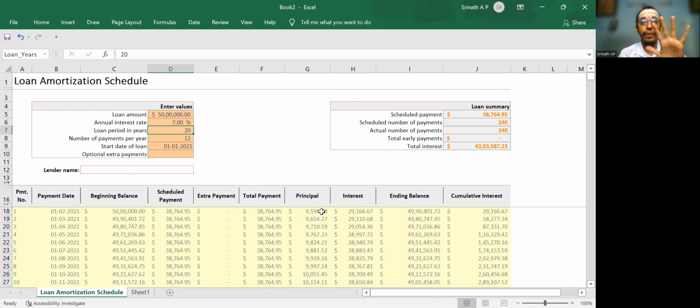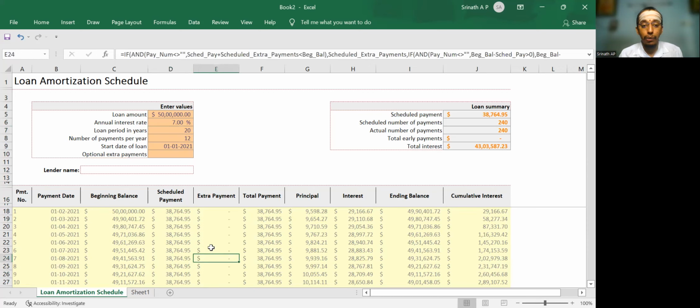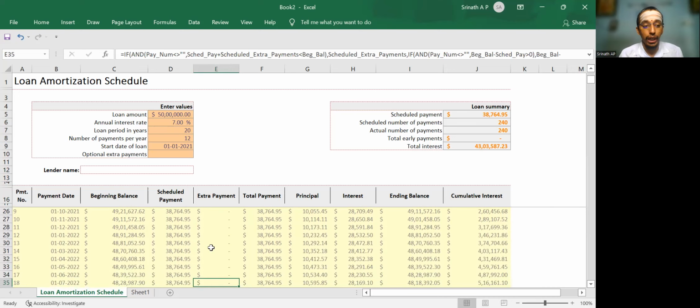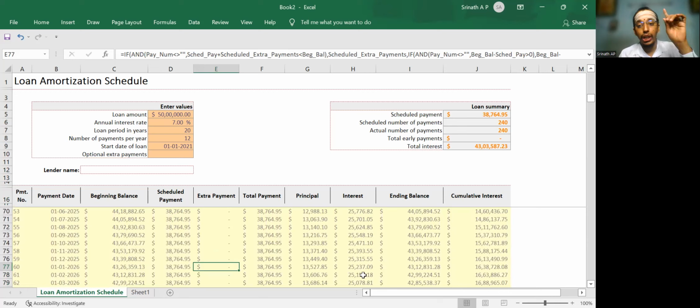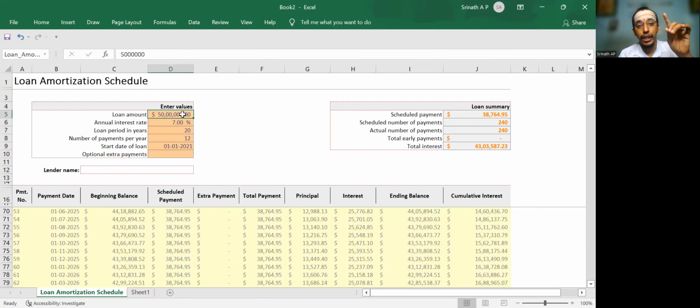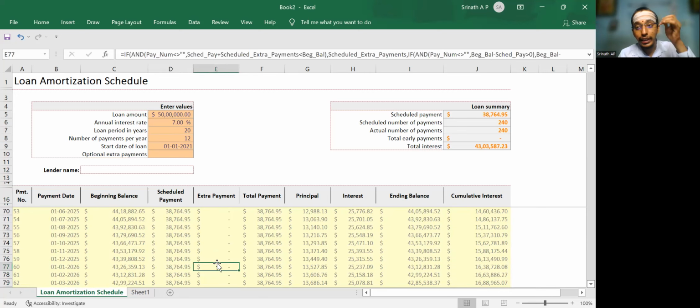Let's say you have repaid for 5 years. That means the number of repayments that you would have made would be 60. 5 into 12, you would have made 60 payments so far. So understand how much loan you have taken. You have taken a loan of 50 lakhs. So after 60 payments, your outstanding balance will still be 43 lakhs 12,000 rupees. 43 lakh 12,000 will be your outstanding.